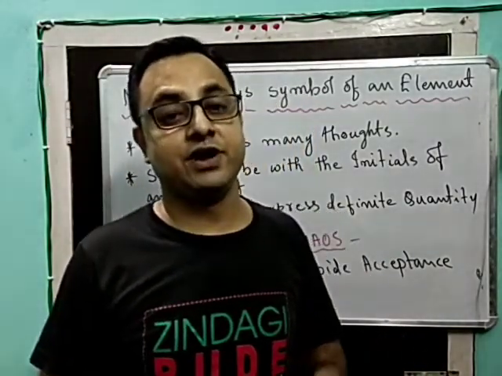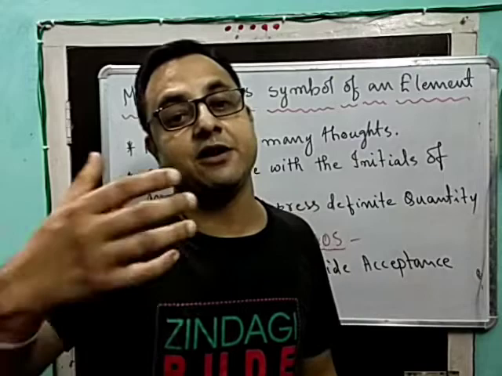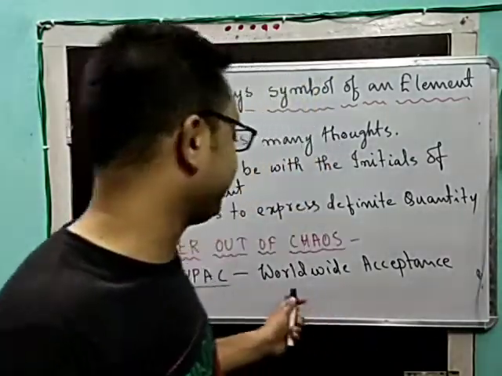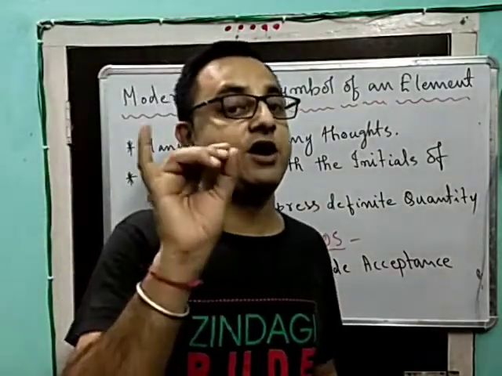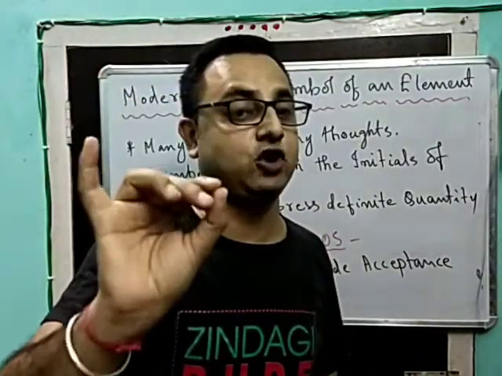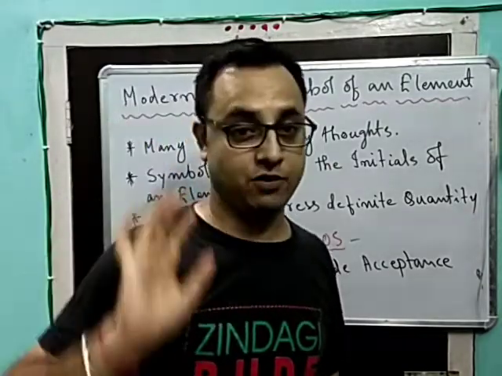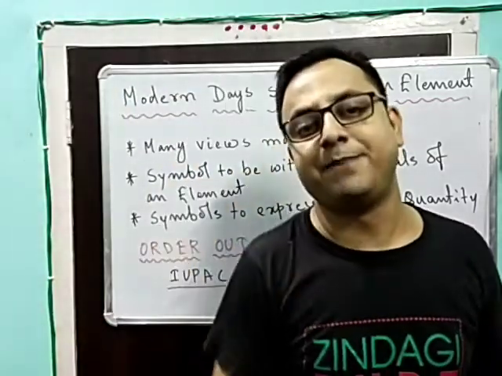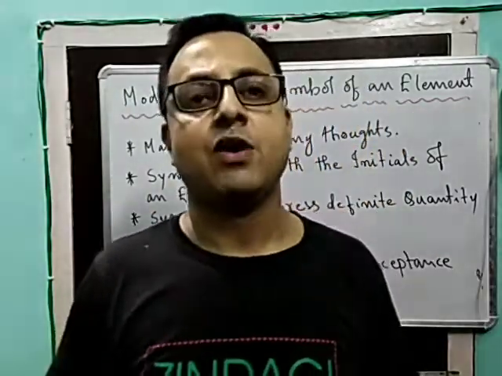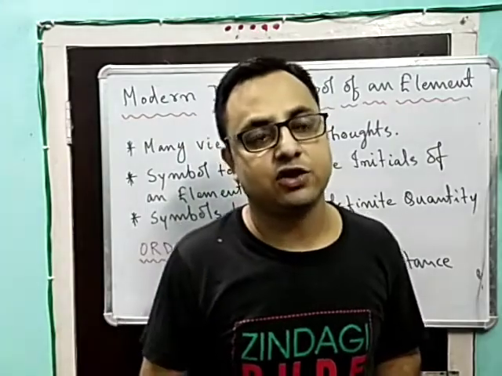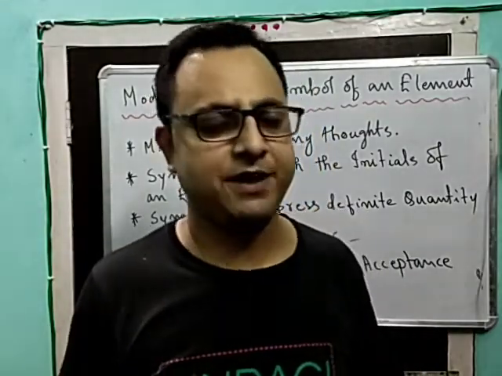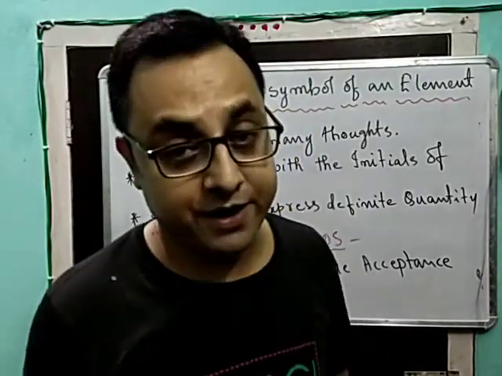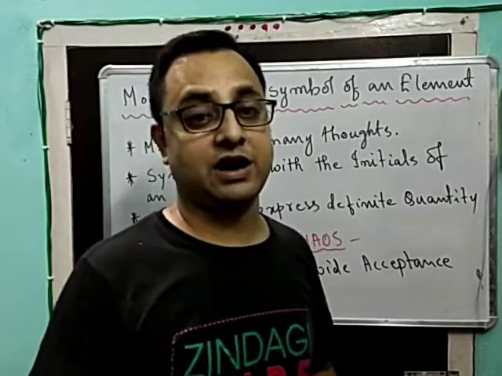All right, this union was formed, and it brought out some perfect things that had to be accepted worldwide. A common name should be there, or a scientific name should be given which shall be accepted worldwide. For example, I am giving you an example regarding a fish in Assam, the fish called bhokua, right? All of us might be knowing this fish, that is your bhokua. If you move to West Bengal, it won't be called bhokua, it would be called katla.